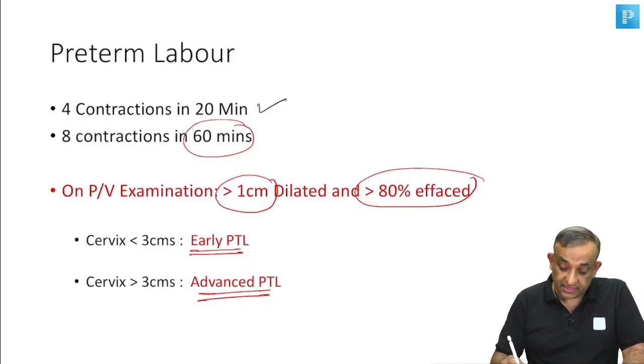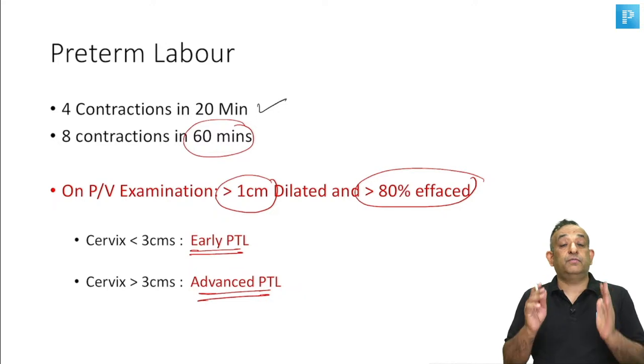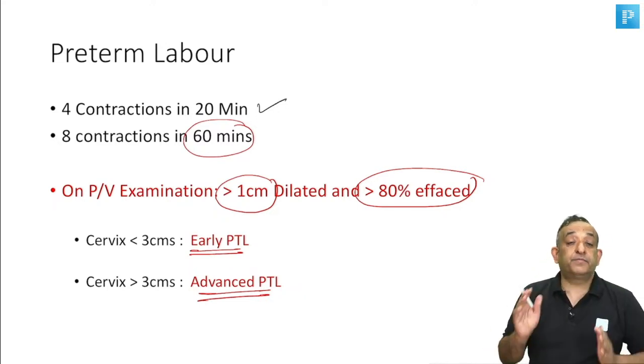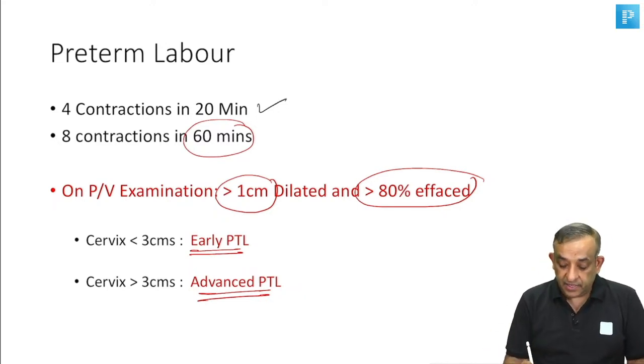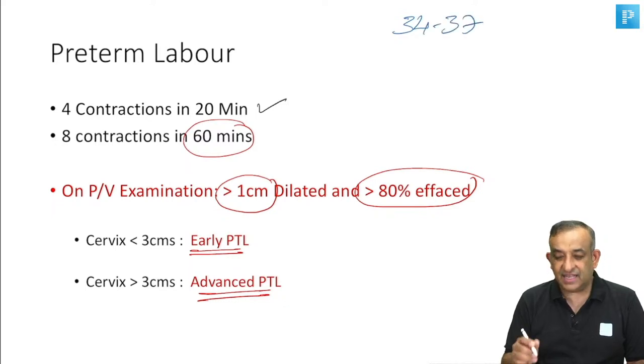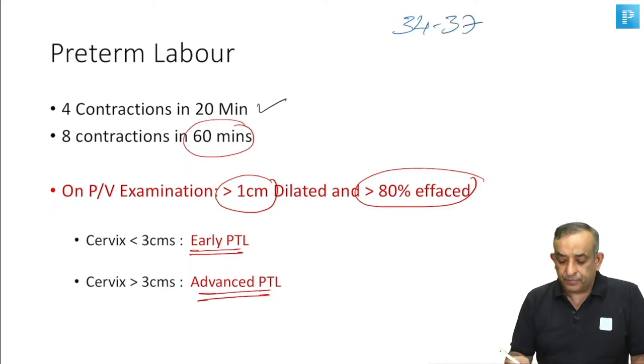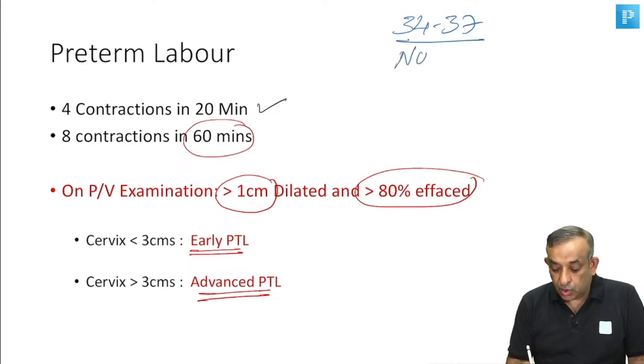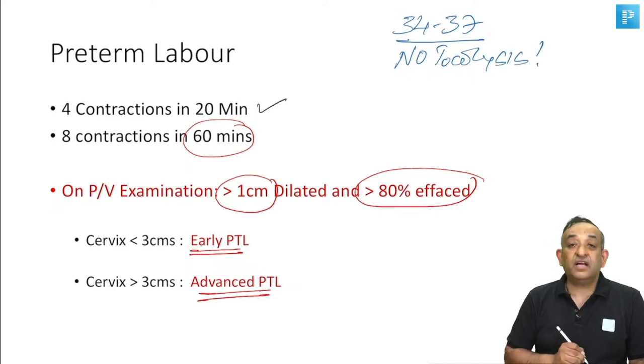Something else I want to tell you here itself, that if a patient is in preterm labor, there are some things which you have to mug up. Please, if a person is in preterm labor and the labor is between 34 to 37 weeks, actually we write 36 plus 6, but for ease I am writing 34 to 37, then we do not give tocolysis, because the lung is mature.